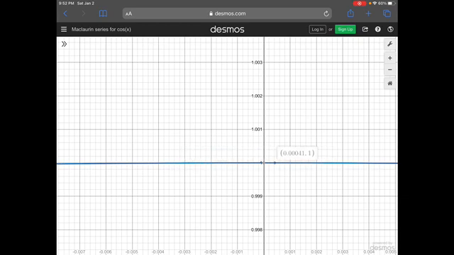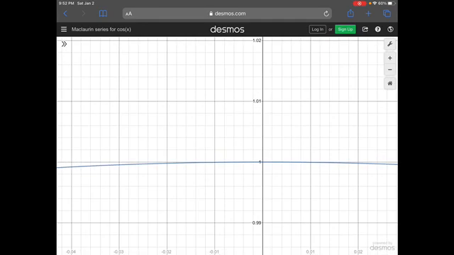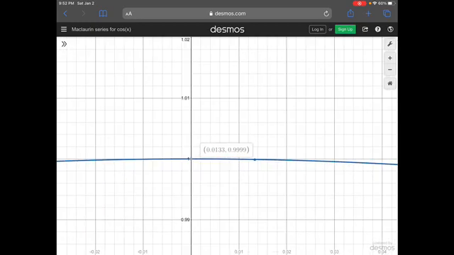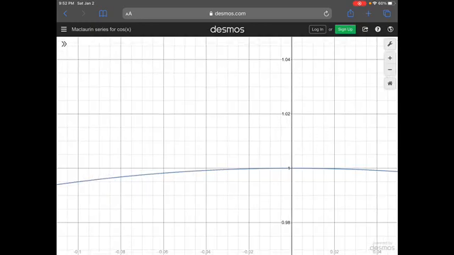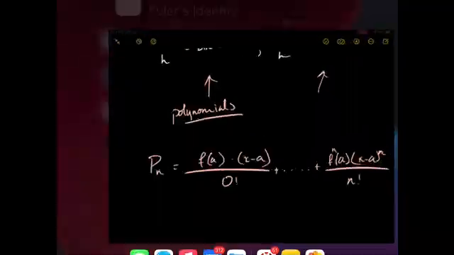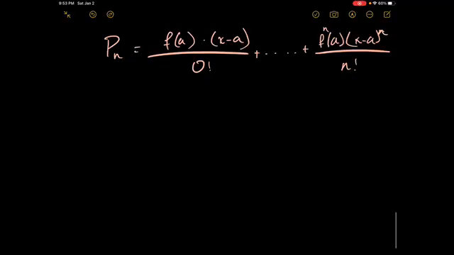It looks very close to it, at least. But the more you zoom out, you notice that that's not exactly the case.